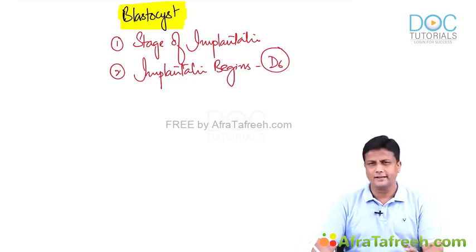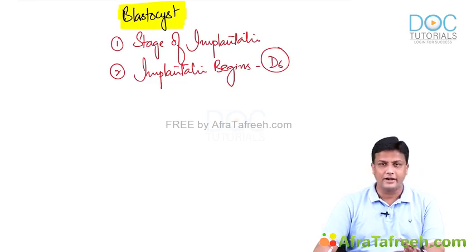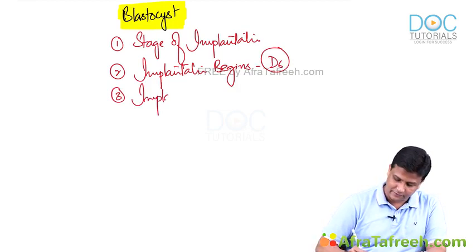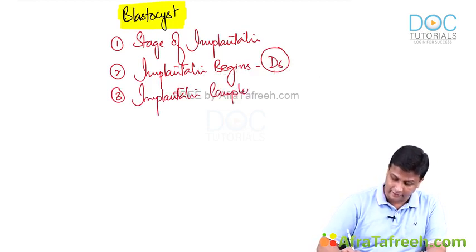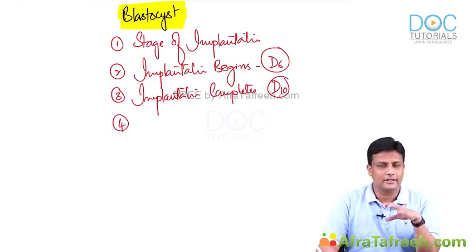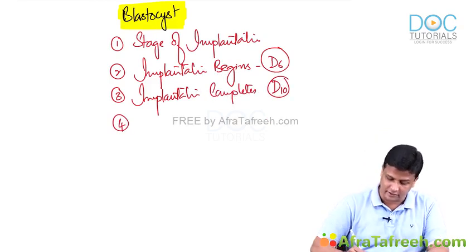6th day. Again, the same thing. They are variable numbers given in the books, guys. The final answer will be 6th day. Number 3. Implantation completes by which day? Implantation completes by 10th day, day 10. And then next, one more thing. Now, what is the site of implantation? Where exactly is implantation taking place here?